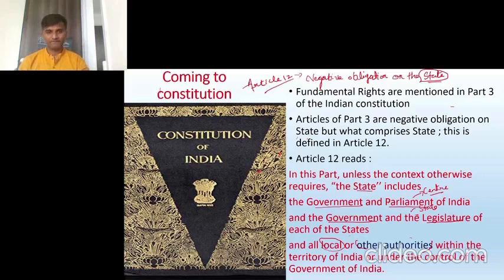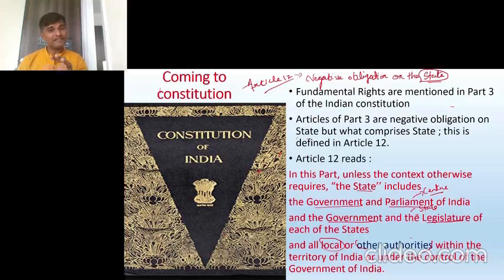There were cases coming to the Supreme Court challenging some bodies. For example, when my fundamental rights are infringed, I have the right to go to the Supreme Court directly or the High Court directly under Article 32. That is what fundamental rights are. And I'm going against whom? Against the state. So I have to define what the state is. If that particular body does not come under the state, then I cannot go directly to the Supreme Court. This is the importance of defining the state.